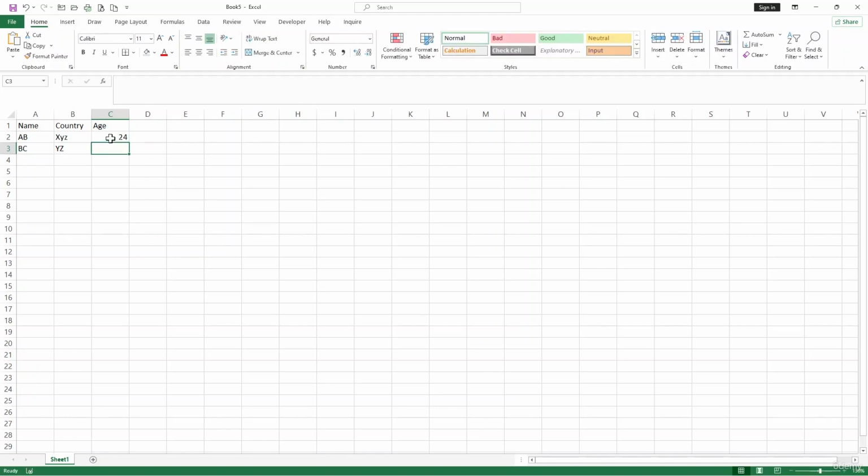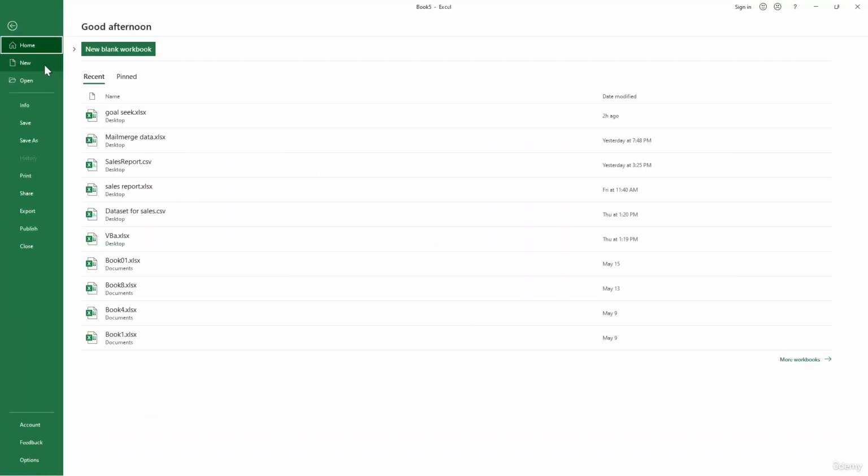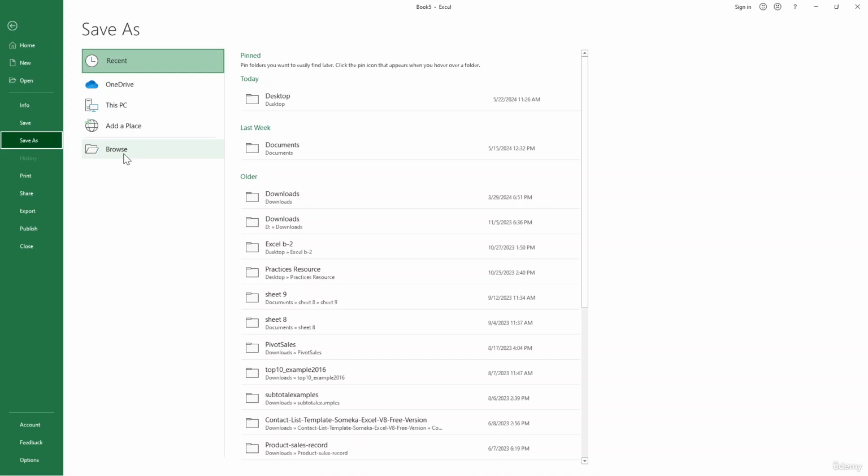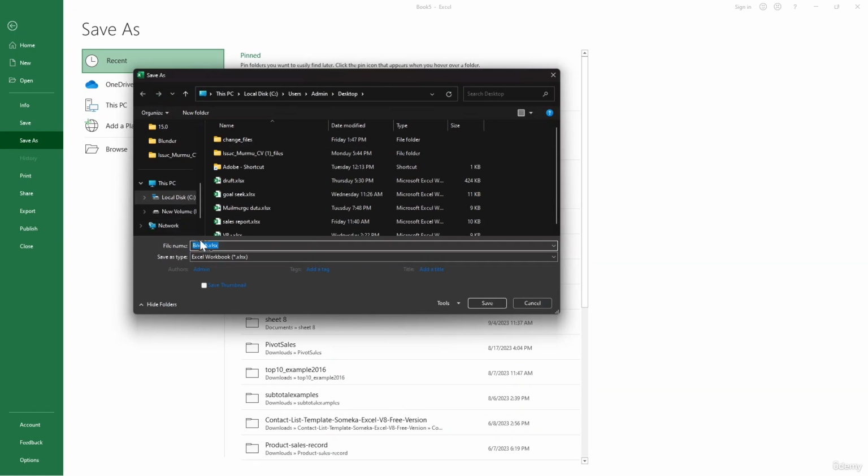So now that we want to save it, to save the workbook, click on File in the top left corner of the screen, then select Save As. Next, in the Save As dialog box, choose the location where you want to save your file. For this example, let's save it on the desktop. Next, give your file a name. I will use a simple name, like Simple Workbook, for example. Then finally click on Save.